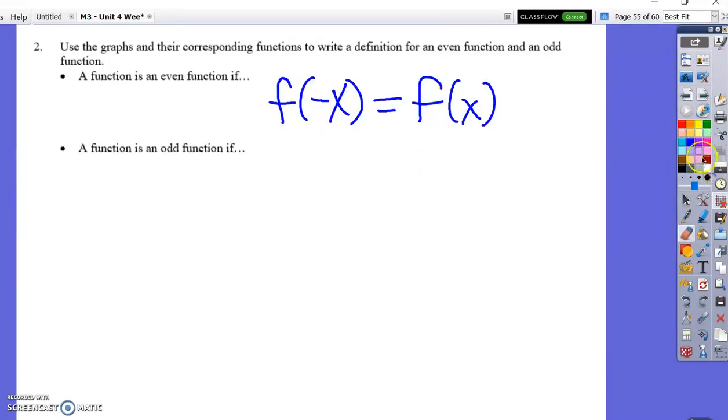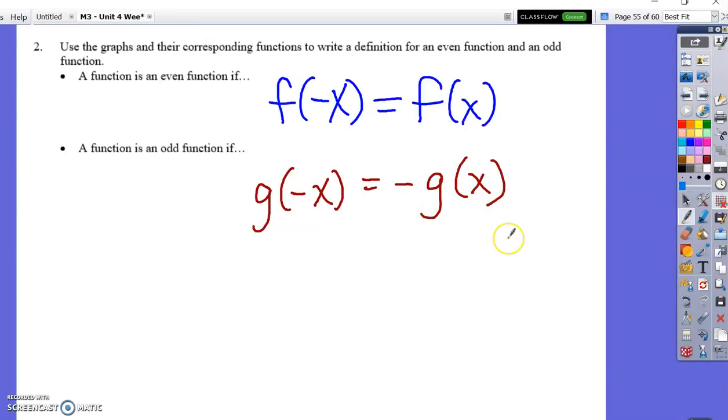That's probably a more important definition. A function is odd if it has rotational symmetry around the origin, and we're going to use g here just to not use the same letter, but g of negative x equals the opposite of g of positive x. And that's really important. So those are our two working definitions.